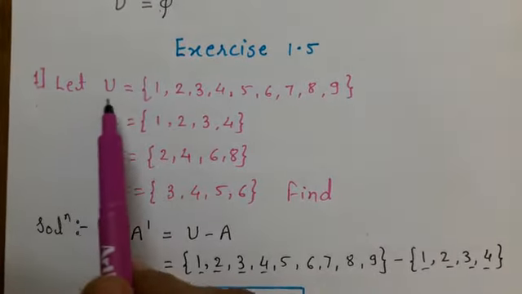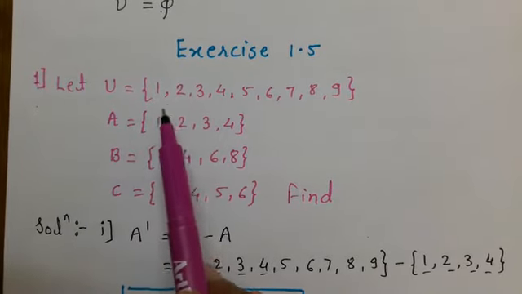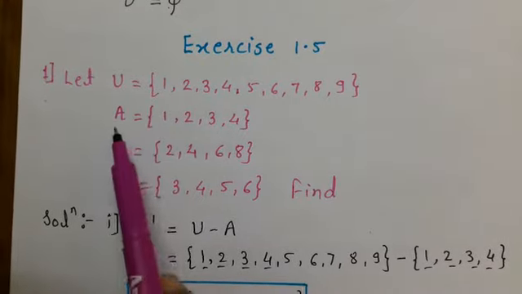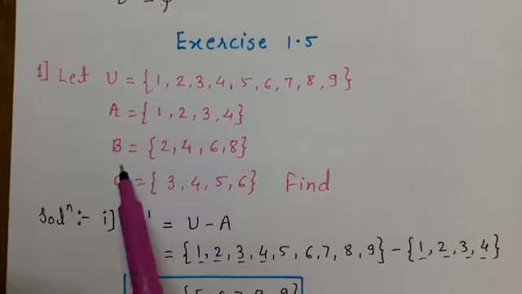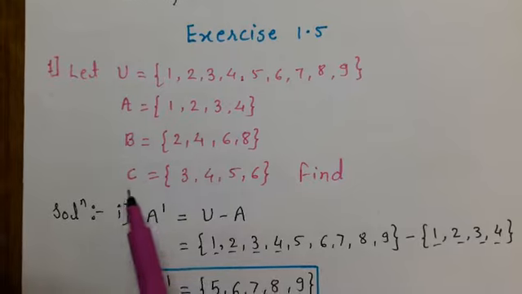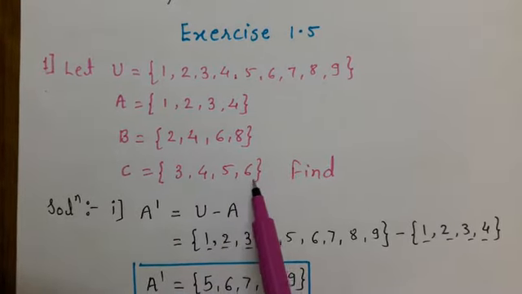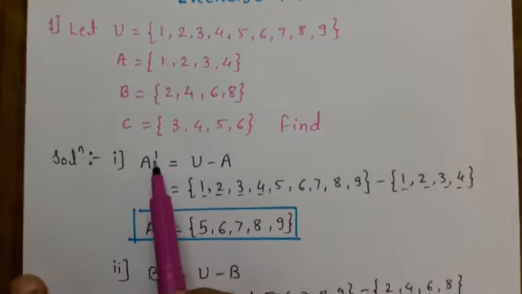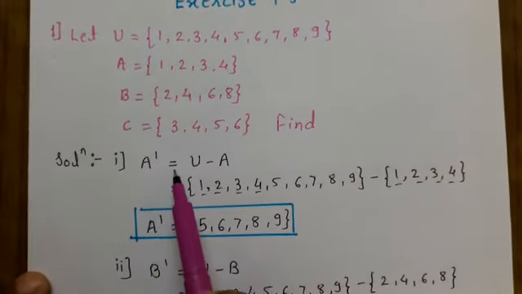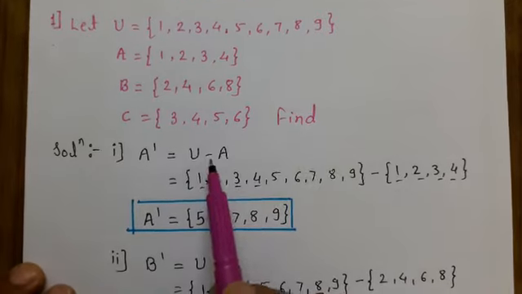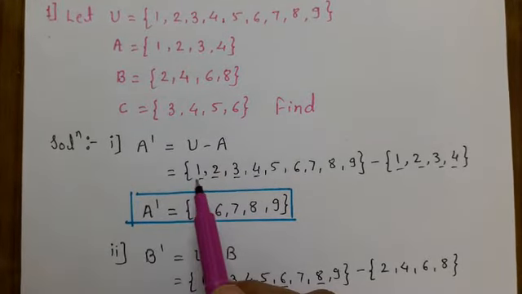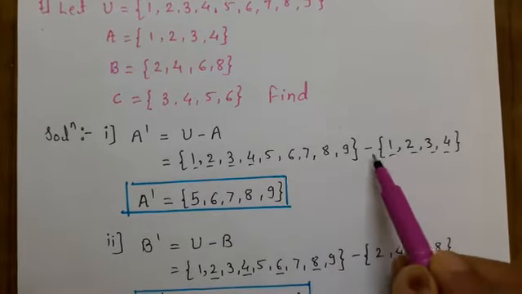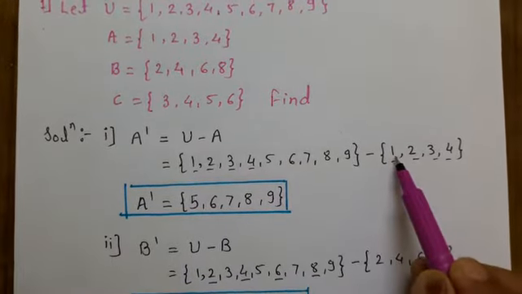First problem. Let U be a universal set which contains the elements 1, 2, 3, 4, 5, 6, 7, 8, 9. A is the set 1, 2, 3, 4. B is the set 2, 4, 6, 8. And C is the set 3, 4, 5, 6. We have to find, first, the complement of A. The formula for the complement of A is nothing but U minus A. U means the universal set, which is given as 1 to 9, minus set A, given as the elements 1 to 4.